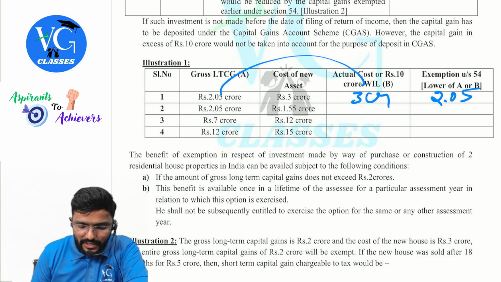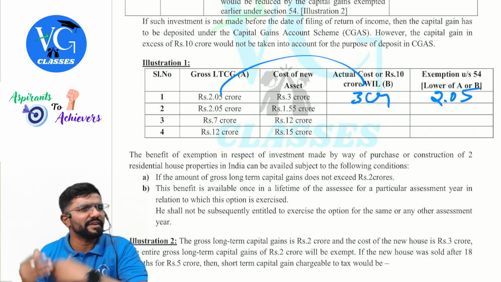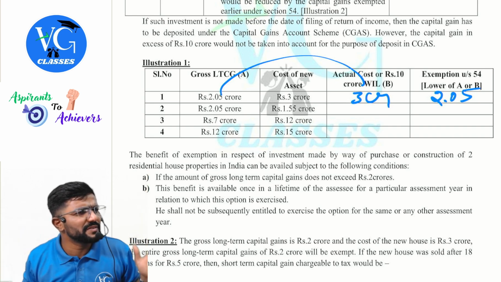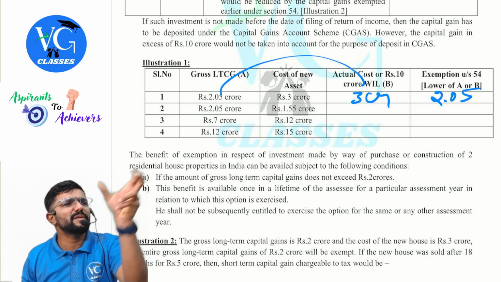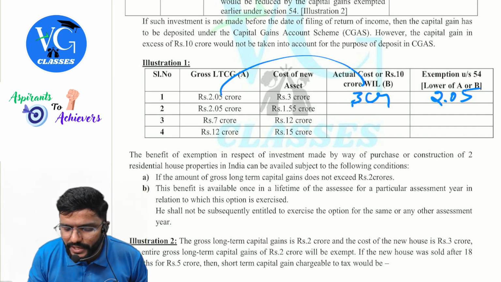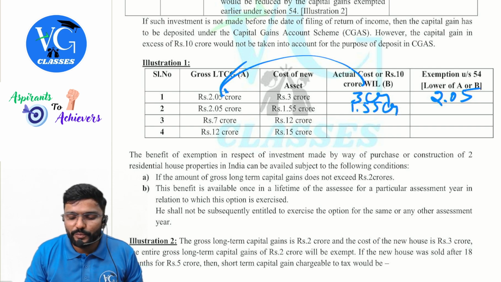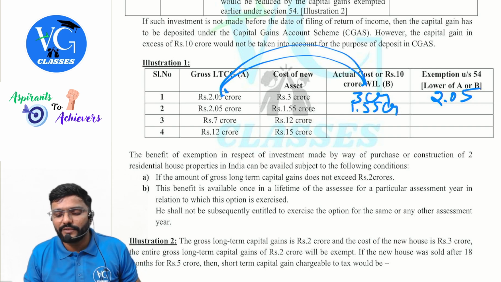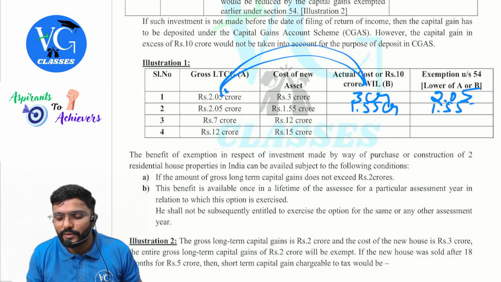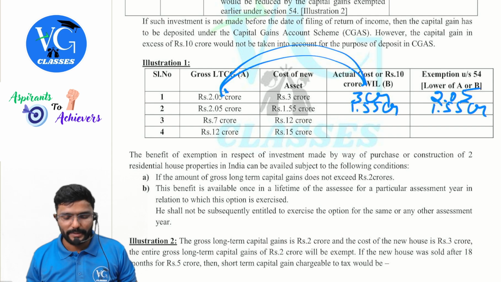Next, sir, cost of new asset is 1.55. Compare 1.55 with 10 crore and take whichever is lower, because cost is maximum restricted to 10 crore. So here it is only 1.55 crore. Compare this with 2.05 and 1.55. How much exemption can I claim? Only 1.55, which is lower.